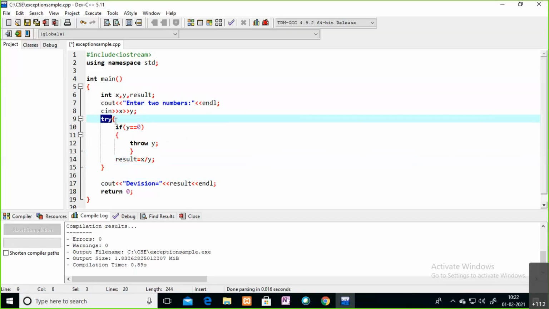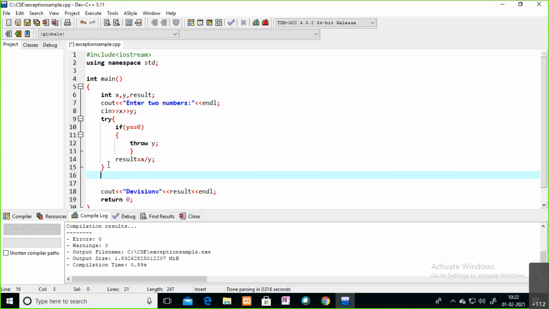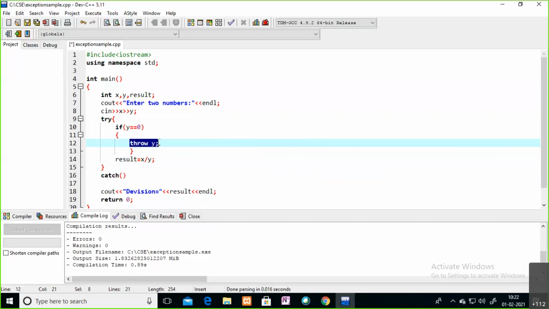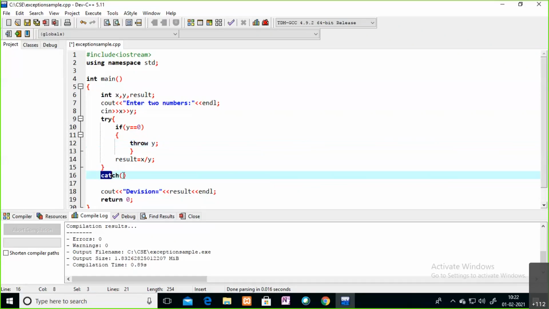For this particular try block, I'm writing one catch block. The exception is raised here. That exception you are throwing by using the throw keyword. Once the exception is raised inside the try block, control will directly come to the catch block.